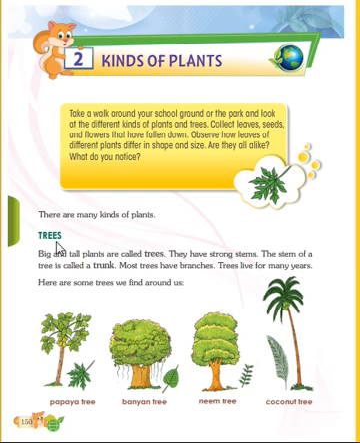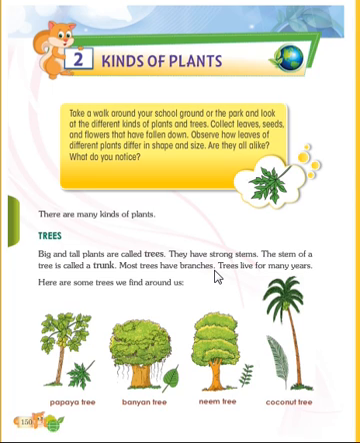First, there are trees. What do we call trees? Trees is nothing but when a plant grows into a big plant, it is called a tree. Big and tall plants are called trees. They have a strong stem. The stem of the tree is called the trunk. And most of the trees have branches. Trees live for many years, right? So trees live many years.